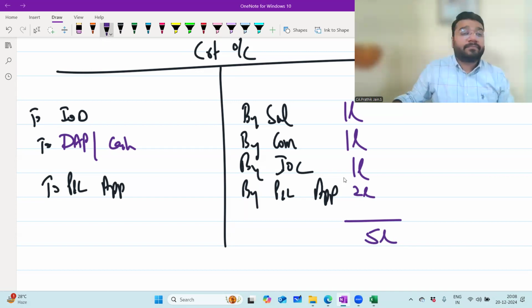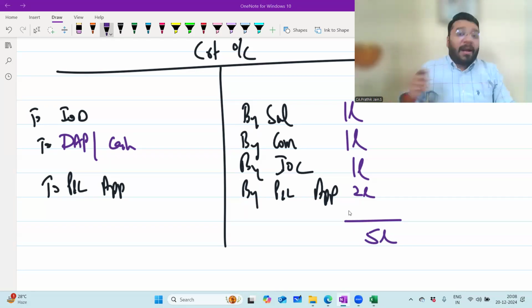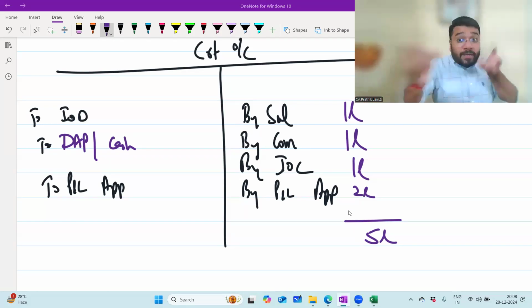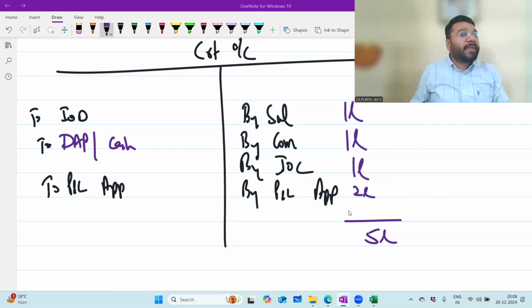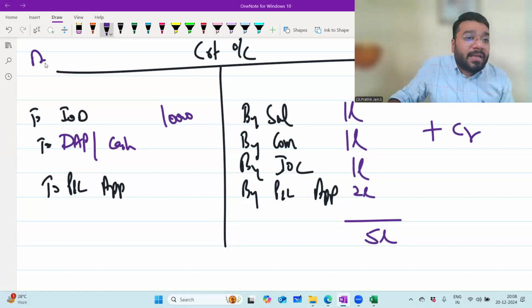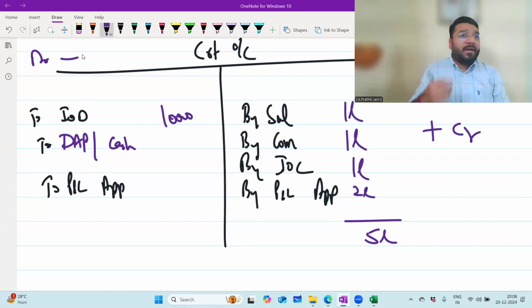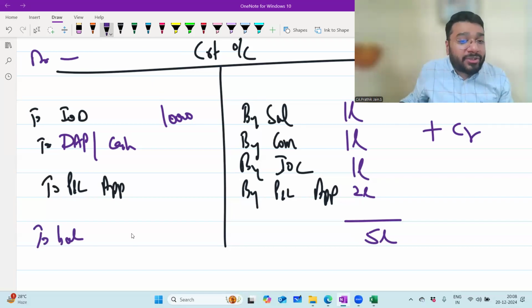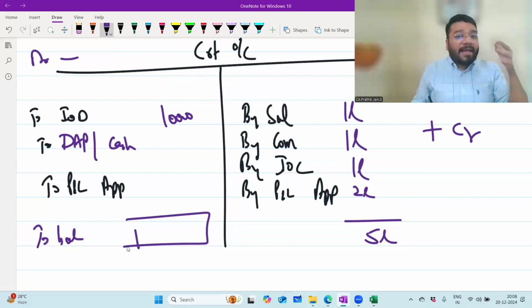Any problem? No, sir. Out of 5 lakh rupees, let's suppose we have to receive 10,000 rupees from the partner. Will we tell the partner, you take 5 lakh, give me 10,000? Will you do two separate transactions? Common sense says I have to give you 5 lakh, and from that I'll minus the 10,000 you are supposed to give me. So that is how the 10,000 IOD is being subtracted. If credit is plus, debit is minus. I have to give you 5 lakh; from that I'll minus what you have to give me and give you the balance: 4 lakh 90,000.